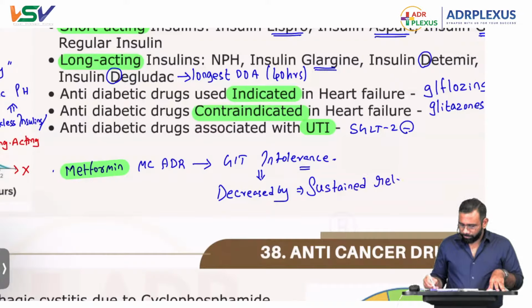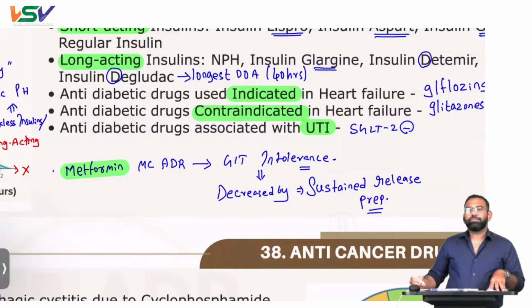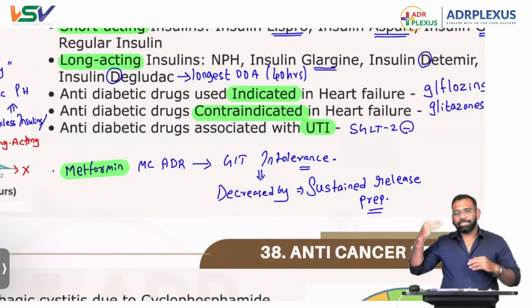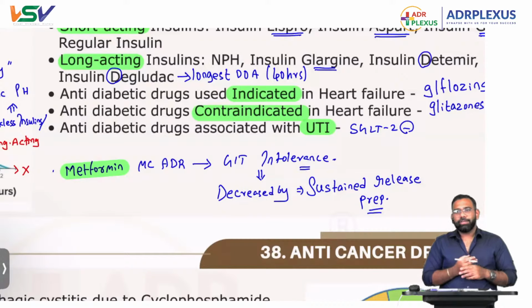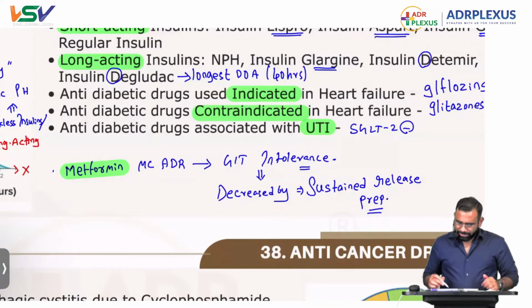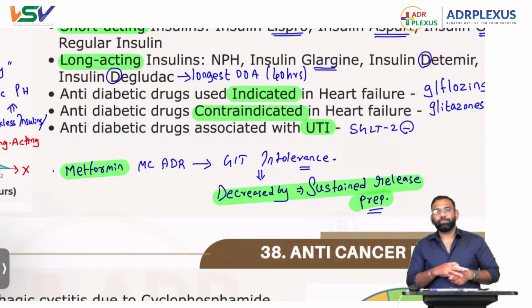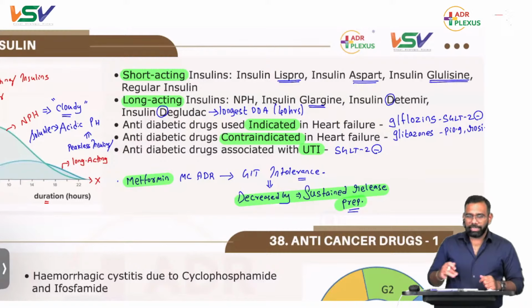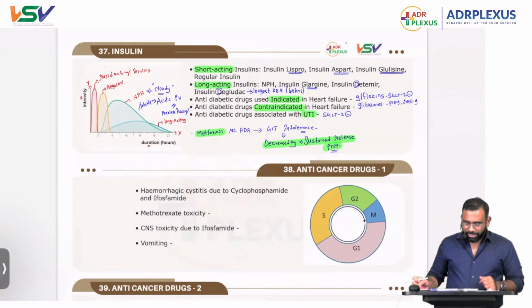That's how you will see metformin SR 500, metformin SR 1000, or 250. Metformin SR means sustained release preparation. To avoid this, we give a sustained release preparation. This might be your expected question in the coming INI-CET this year, 2024, May or November. That's all about this insulin part.